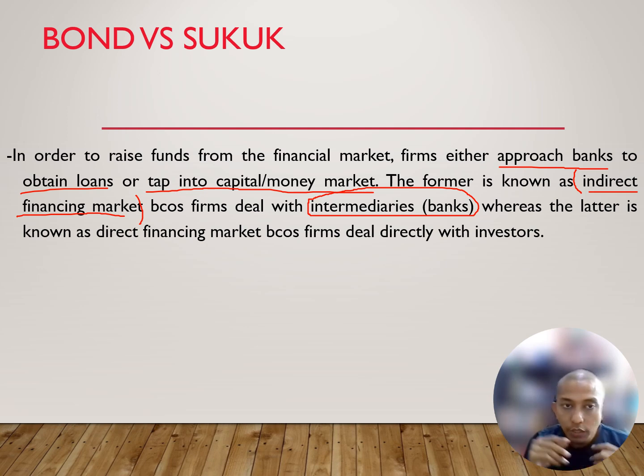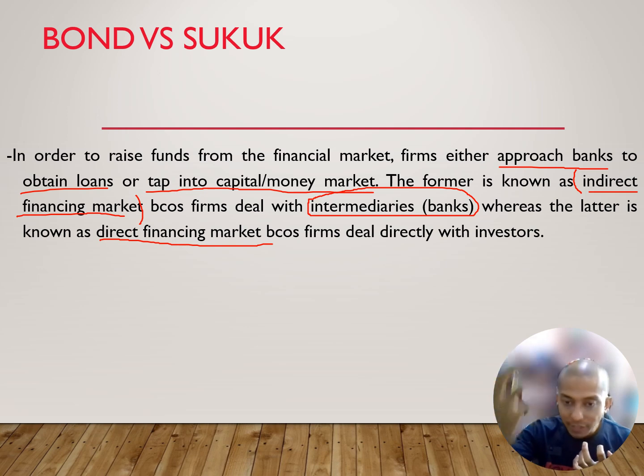So in the case of bond, the company issues the bond itself. The investor purchases the bond and gives the company the cash. So this is what they call direct financing market, because the company, the corporation, the one who needs funds, deals directly with the investor or the bondholder.